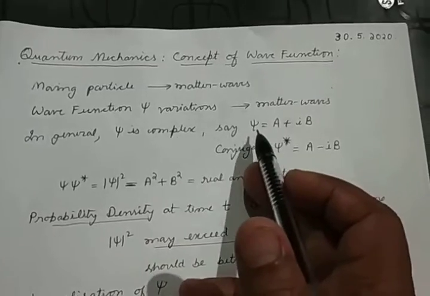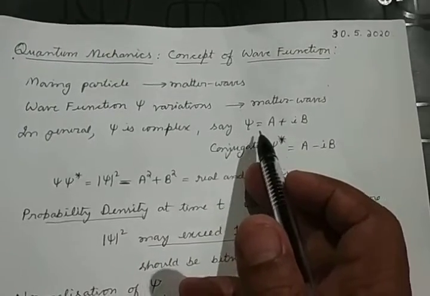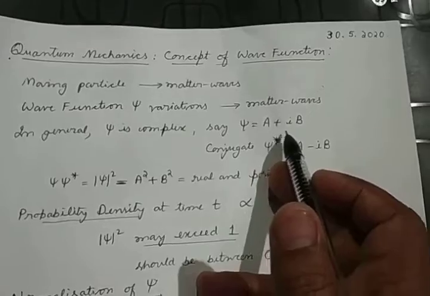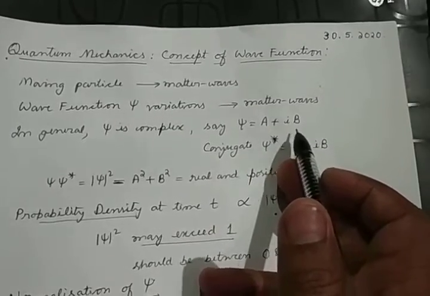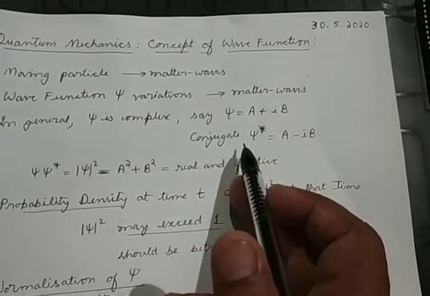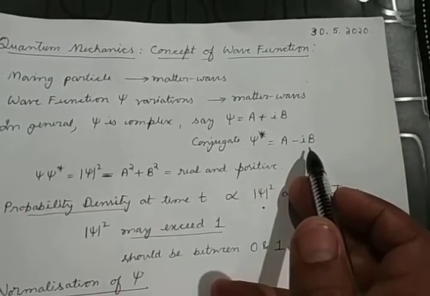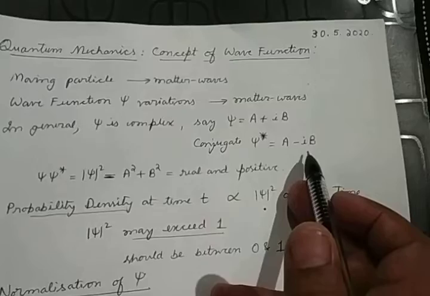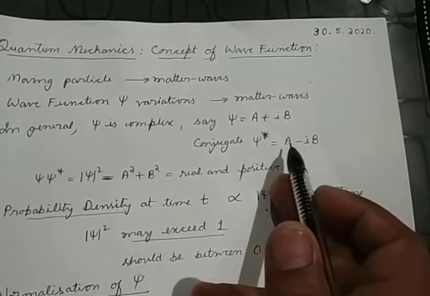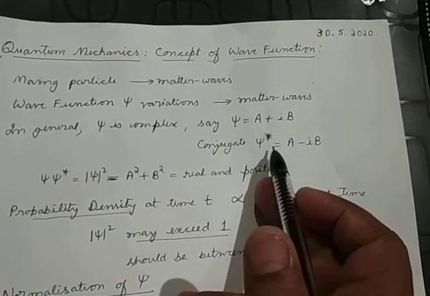So we can take the wave function psi as equal to a complex number a + ib. Now if I take the conjugate of that, psi star, it is equal to a - ib. This is also a complex number. Now how does a complex number represent physical phenomena?